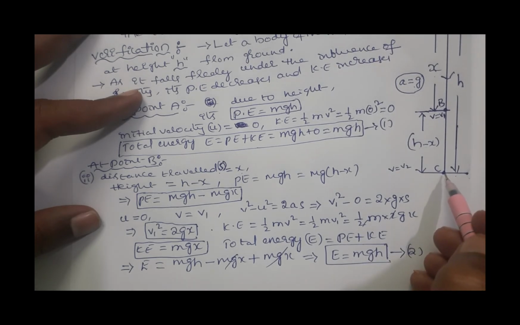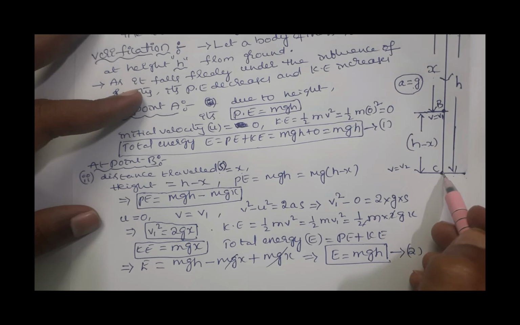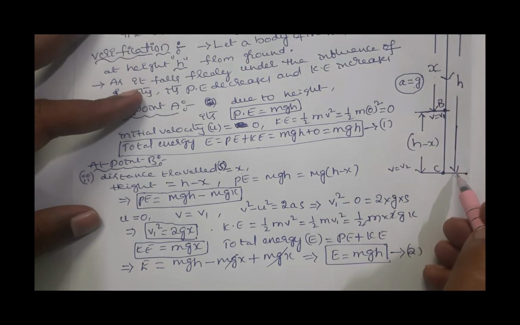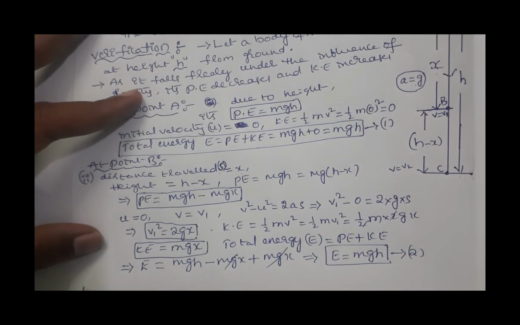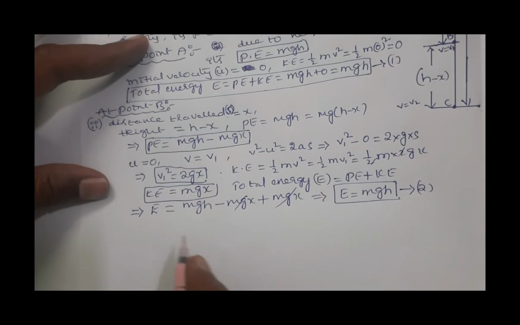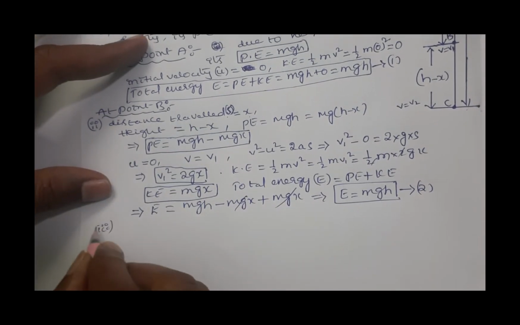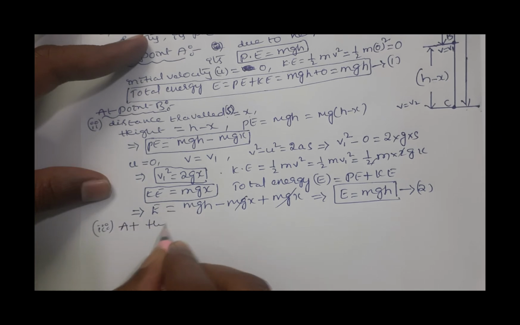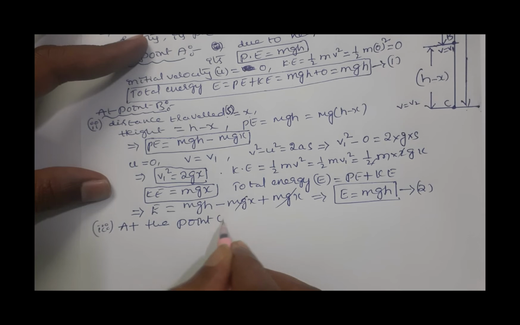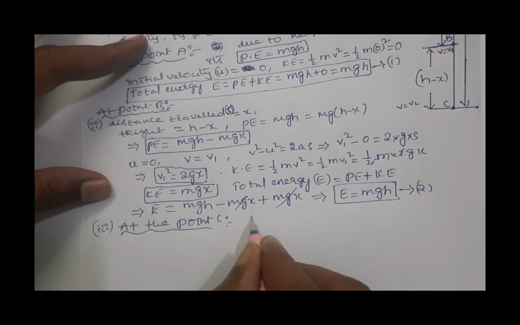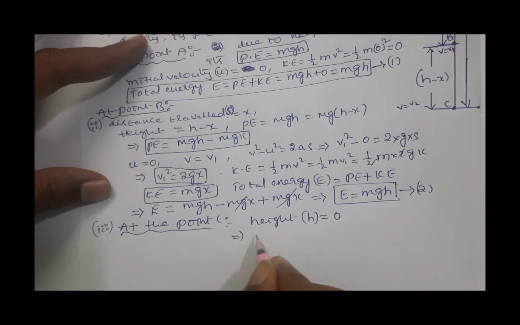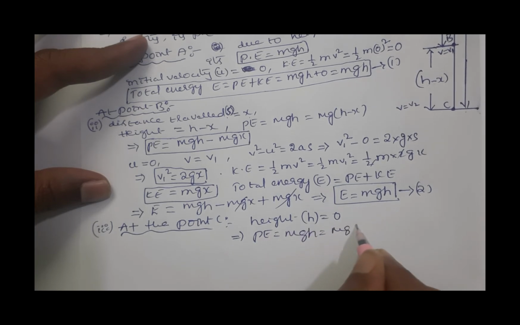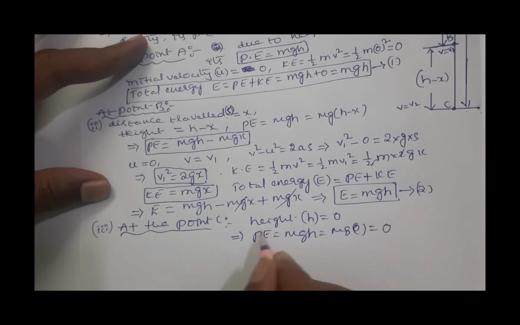So now let the body be close to the ground, that is at the point C, the distance traveled here from here to here. Close to ground means height is 0. So now in the third case we are going to calculate the total energy of the freely falling body. So at the point C, we take the height h as 0. So this implies potential energy PE equal to mgh, that is mg into 0, that is 0.